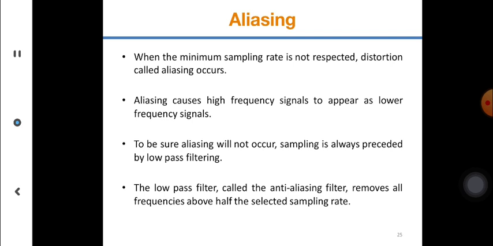So distortion, that means if you are not sampling your signal considering the Nyquist criteria, then there is a distortion in the signal which is called aliasing, and aliasing causes high frequency signals to appear as low frequency signals. You can understand a very high frequency signal will be considered like a low frequency signal because of fewer samples.